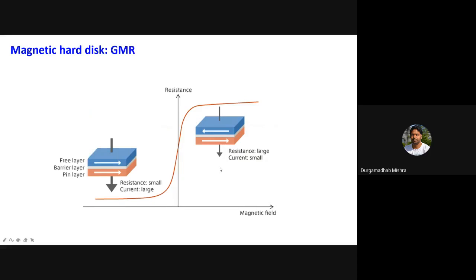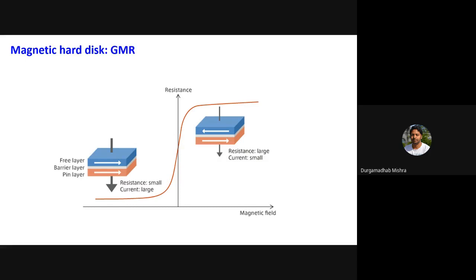And so this is again a picture of how the resistance will change as a function of magnetic field. If you have these two magnetic layers, the magnetization can be parallel to each other, or anti-parallel. If they are parallel, the resistance is normally small. If the magnetization is anti-parallel, it is in a high resistance state. And this change, delta R by R, is typically, say, a 20% change.